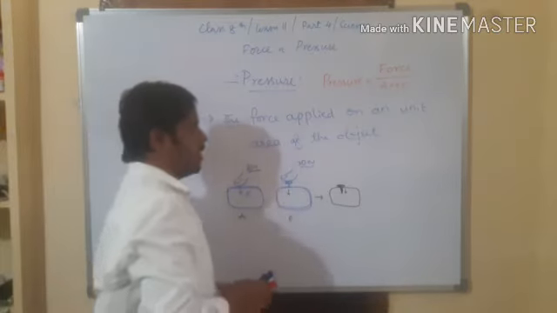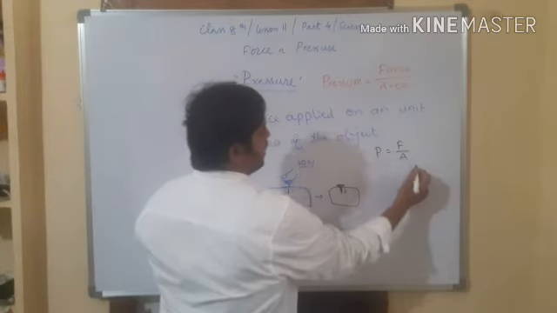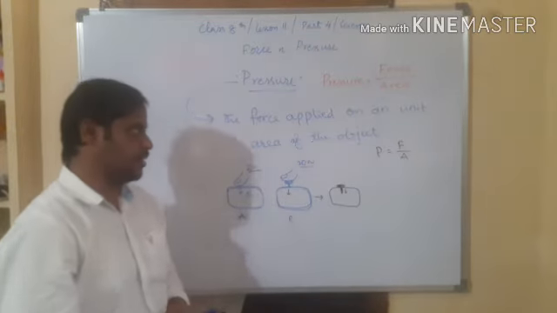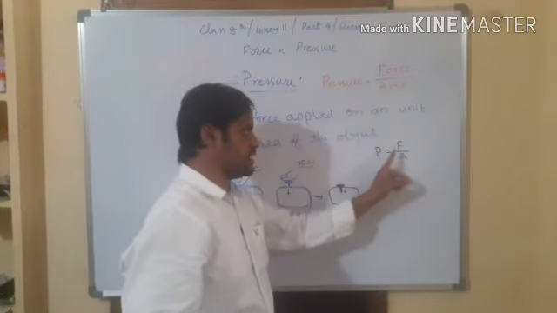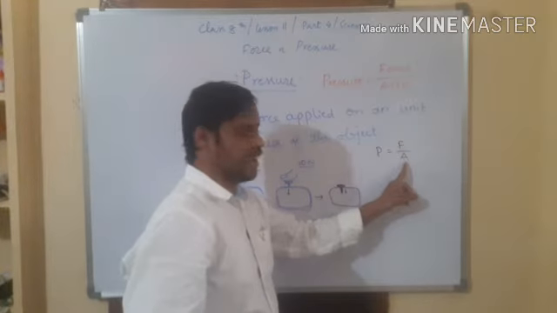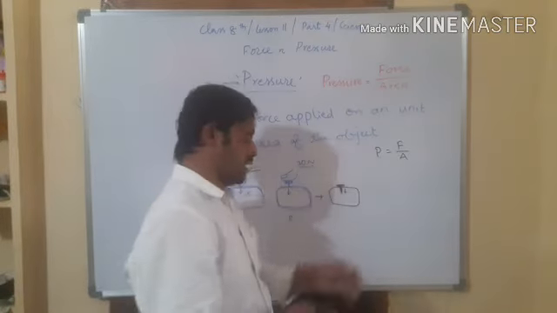So in simple form, P equal to F by A, force by area. P equals F by A means pressure is equal to the force that we applied on the object divided by the area on which we applied the force, right?